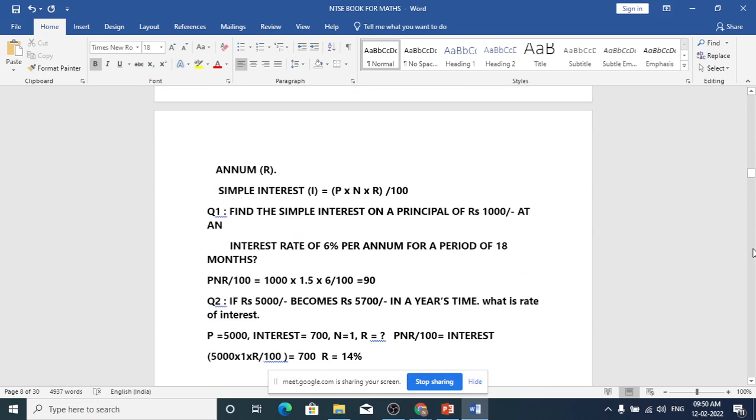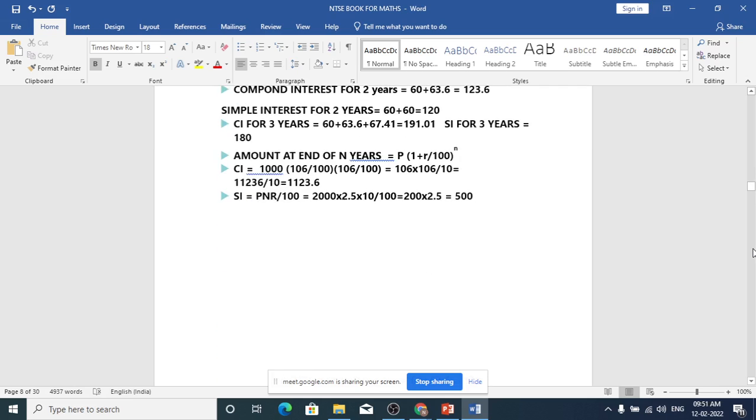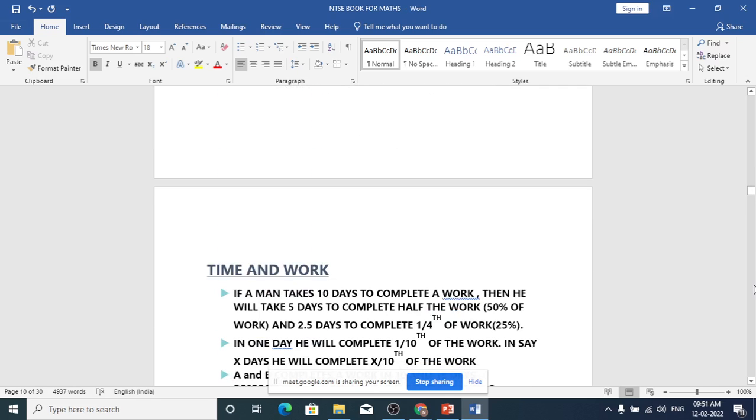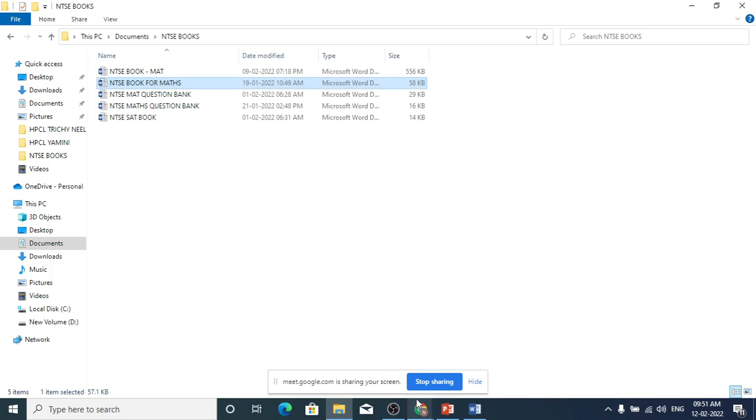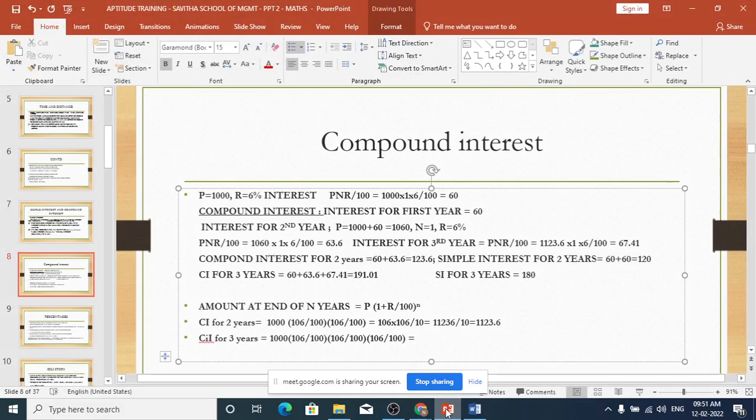Now simple interest will take one problem. Time and work has come. Anyway, no problem. I think we will not waste our time here. We'll straight away go to the other one. So we have seen 3 chapters: time and work, time and distance, simple interest, compound interest. Now we'll go to what's called percentages.